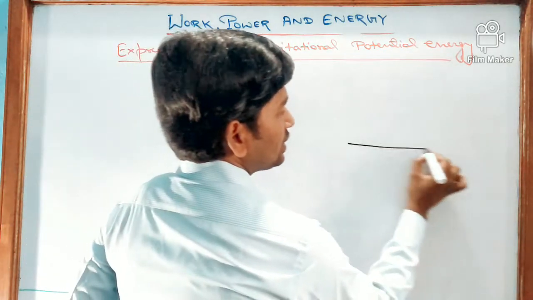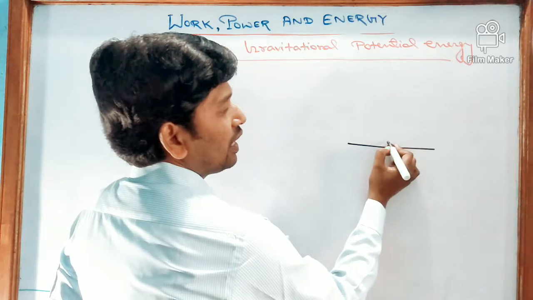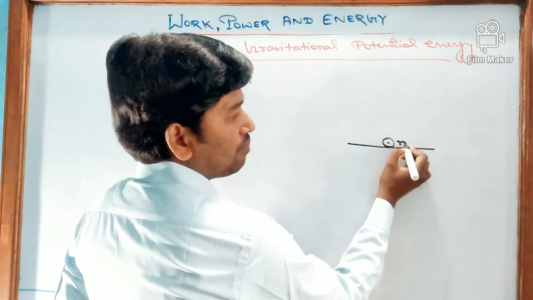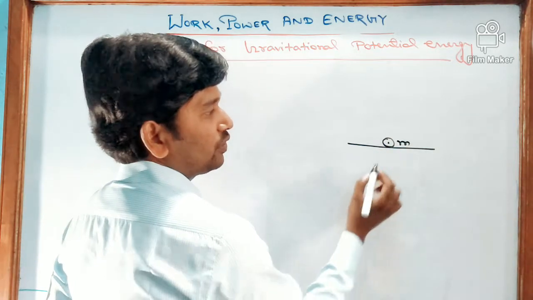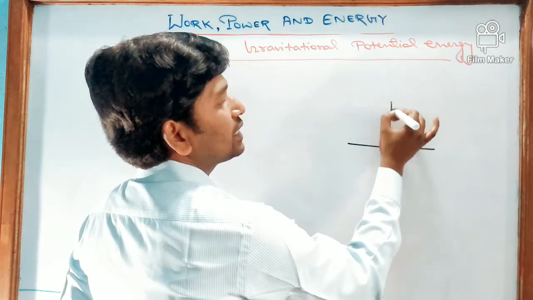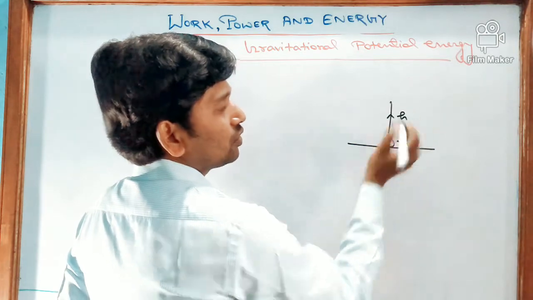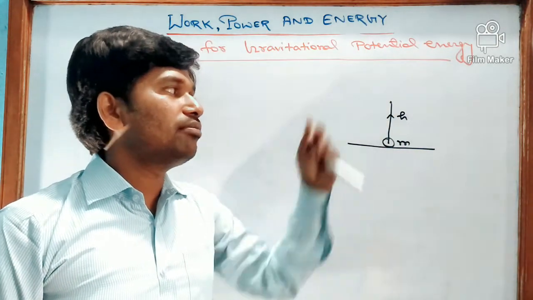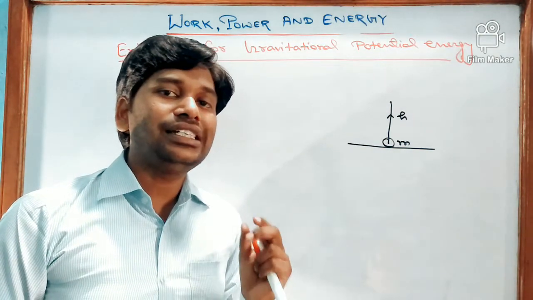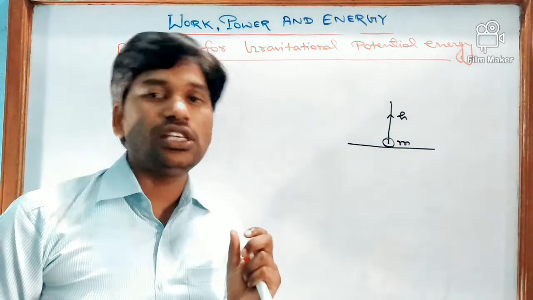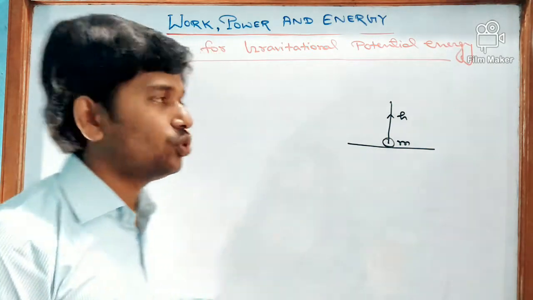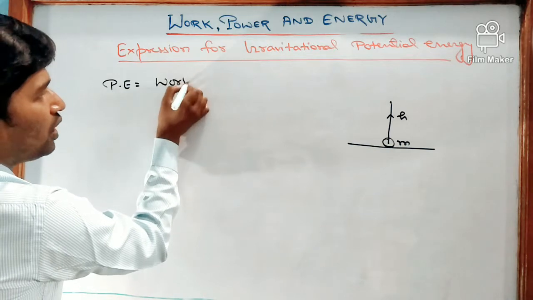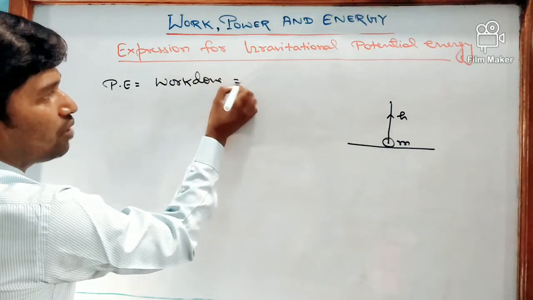For this, let us consider the surface of Earth and a body of mass small m on the surface of Earth. We will take it to a height h. The work done in raising the body to a height h is stored as the potential energy of the body. So potential energy is equal to work done in raising the body to a height h.